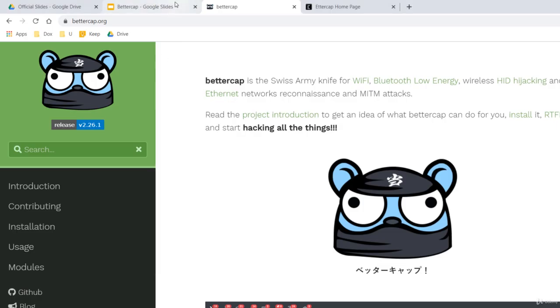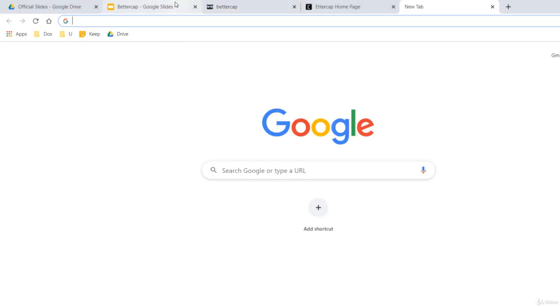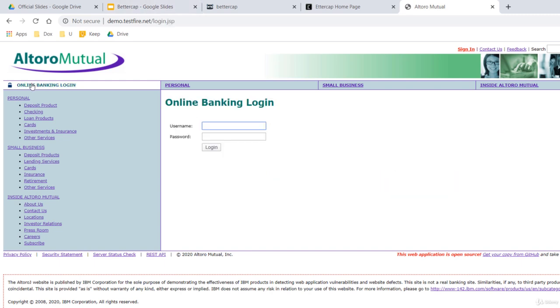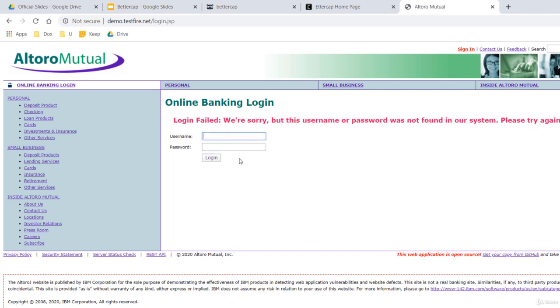Okay, let's test the attack. From the victim's machine, I'm going to visit a website and then log in. The site is demo.testfire.net. I'm clicking on online banking login, username Andrei, and the password test1234, and login.